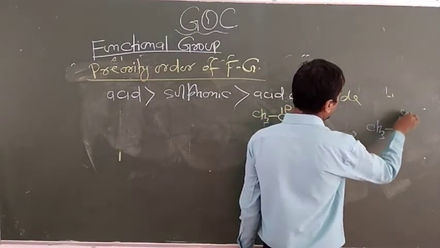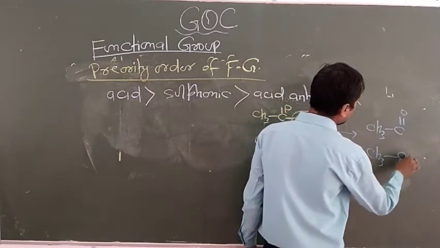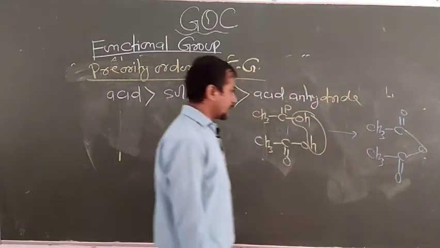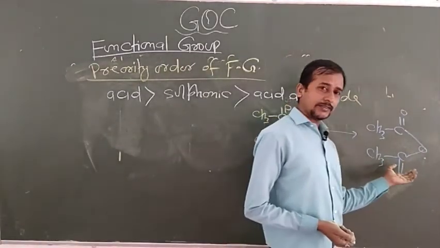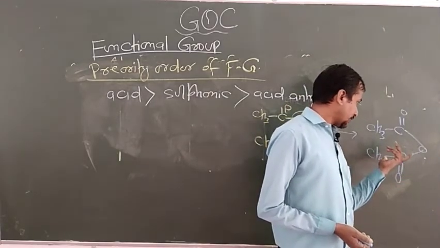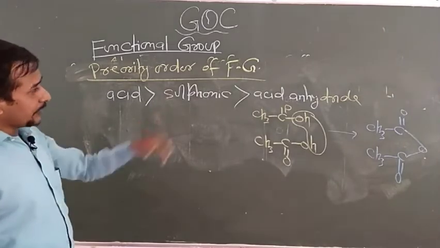CH3, C double bond, CH3, C double bond, and this. So this is the acid anhydride. Look here, this is the bulky group, that means you can say the bigger group. So that's why it is given the preference order after the sulfonic acid.